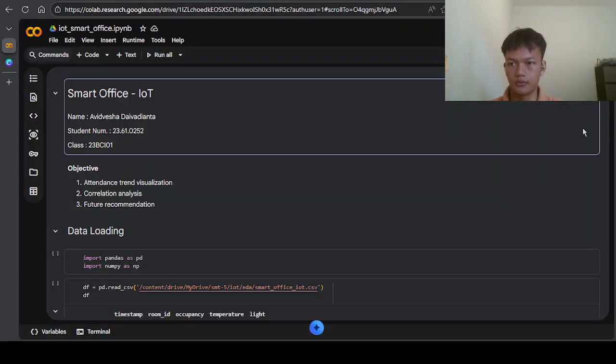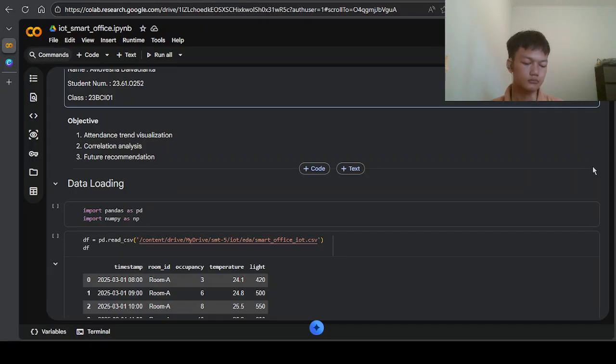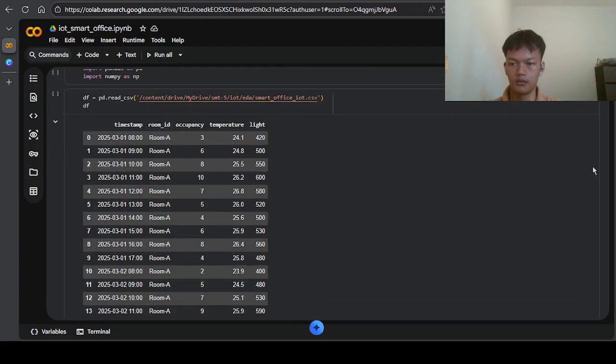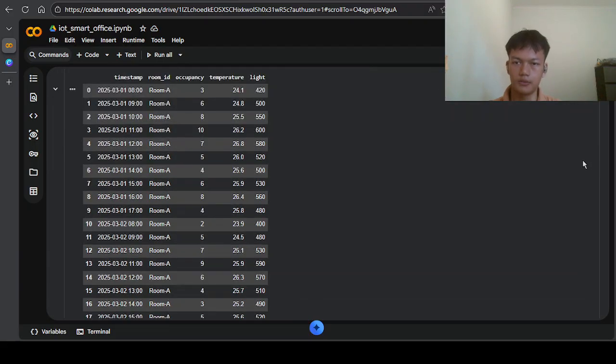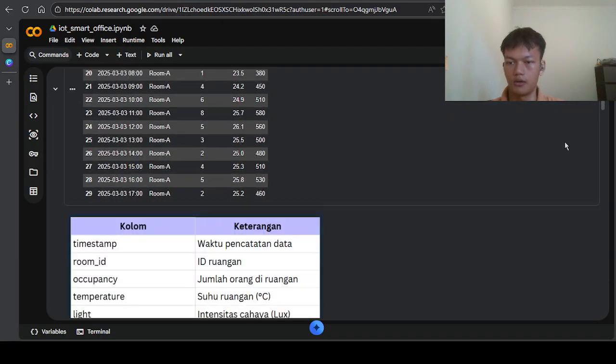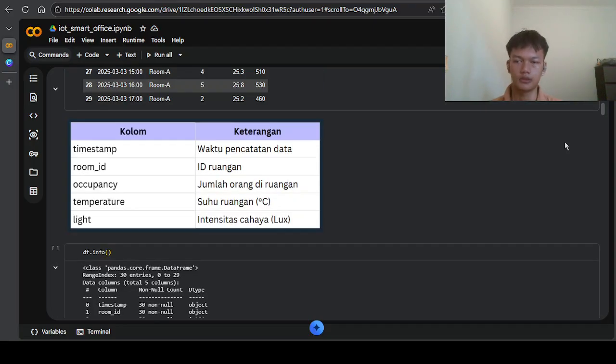Let's get to it. The objective of the task is visualization of attendance trend, then correlation analysis, and then future recommendation. The study case is that we got the data of the temperature, occupancy, and light in a room for each hour. Here's the data set. The timestamp, the ID of the room, the occupancy count, the people count, temperature in Celsius, and the light intensity in lux.